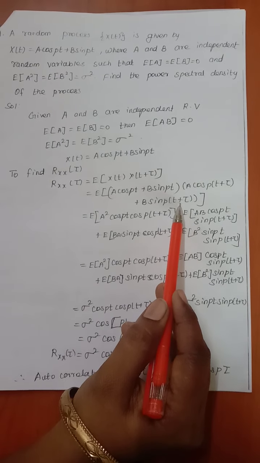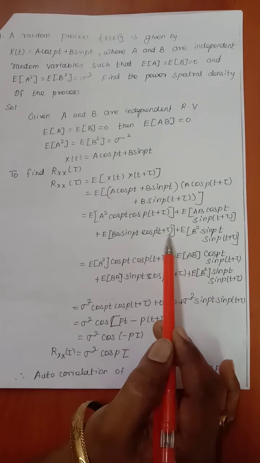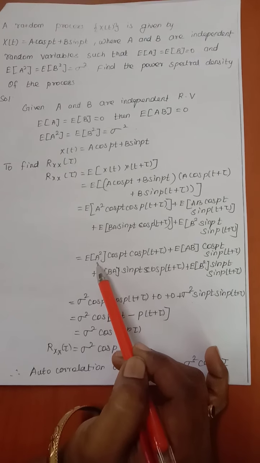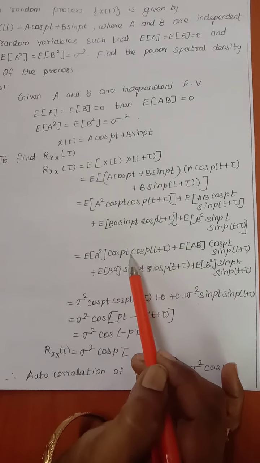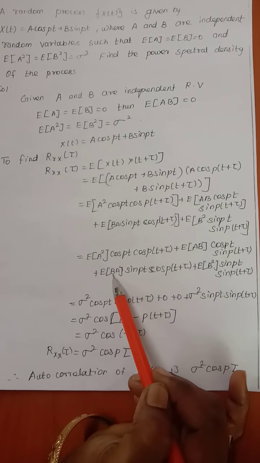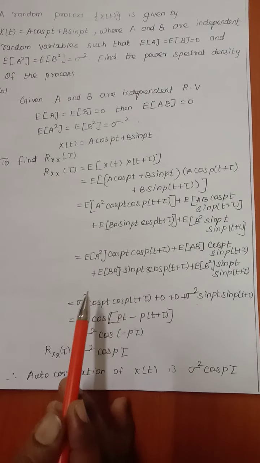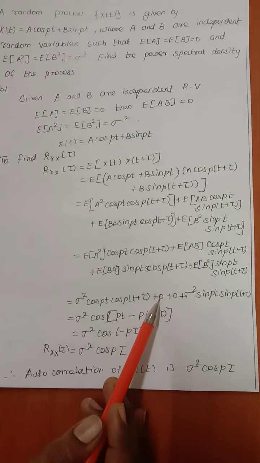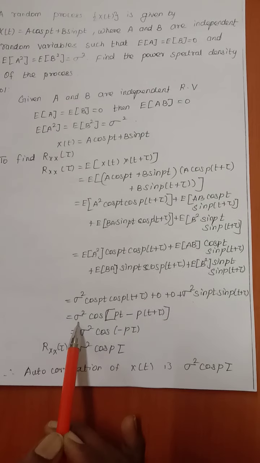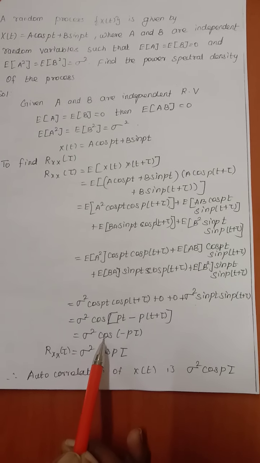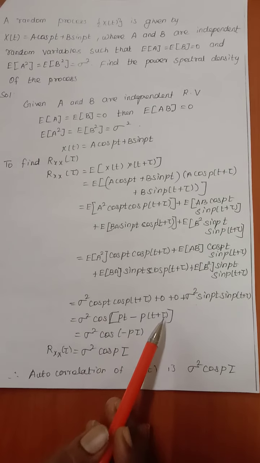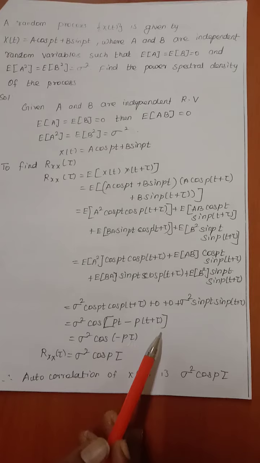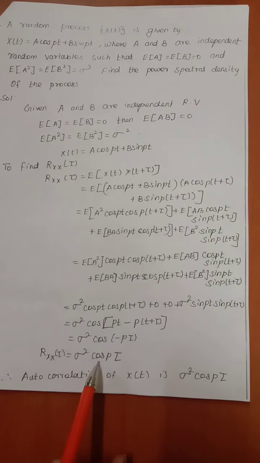Now clearing all the brackets, multiplying inside everything and taking the expectations for a, b. Since a and b are variables, t is constant, we take E of a square separately, E of ab separately and E of b square separately. And since the values are given as E of a square as sigma square, E of ab as 0, we apply everything here, we get this result as sigma square into cos of pt minus p of t plus tau, which is the formula for cos a cos b plus sin a sin b. So we get autocorrelation as sigma square cos p tau.